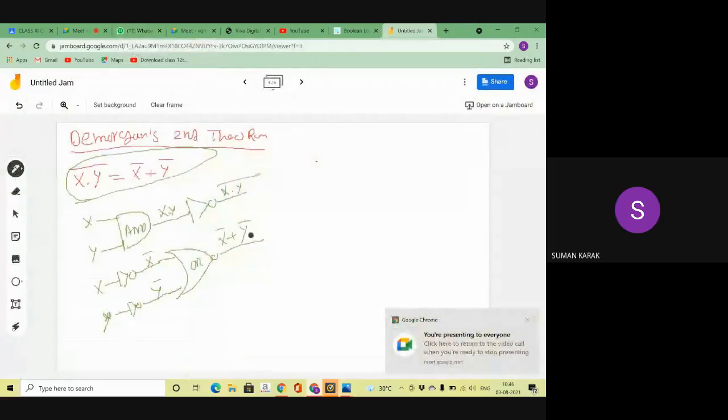So now using the OR gate, I'm getting that. Did you understand that diagram? Yes, sir.